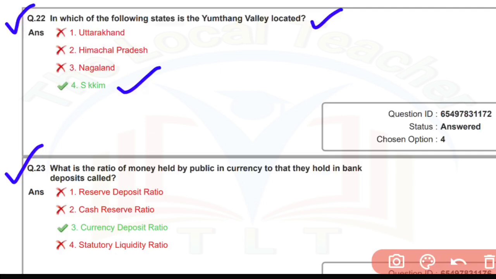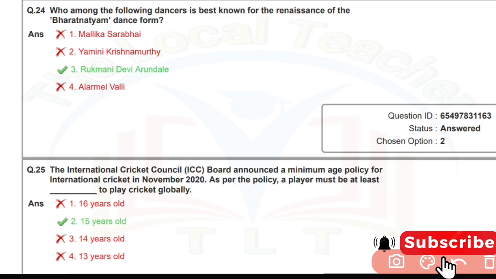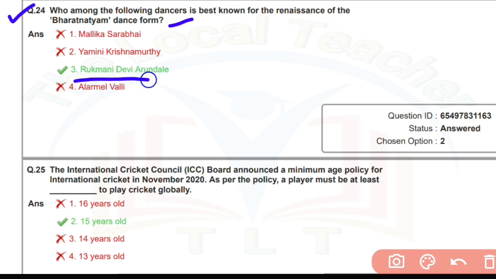Question number 23. What is the ratio of money held by public in currency to that they hold in bank deposit called? Answer number 3. Currency deposit ratio. Question number 24. Who among the following dancer is best known for renaissance of the Bharatanatyam dance form? Answer number 3. Rukmini Devi Arundale.